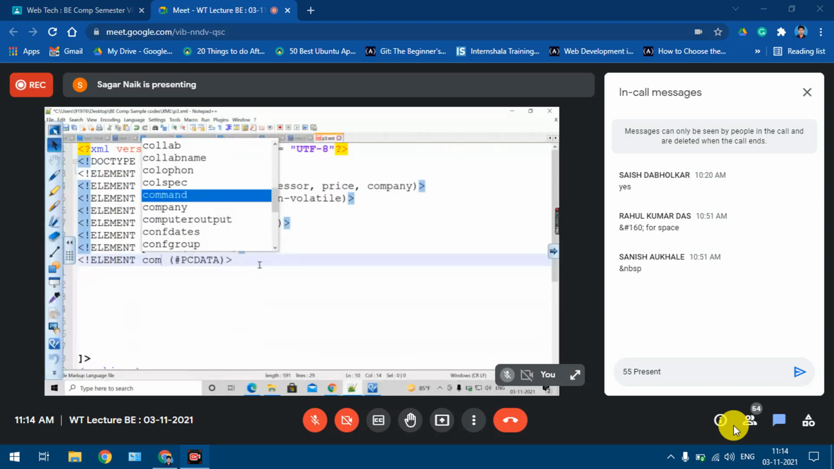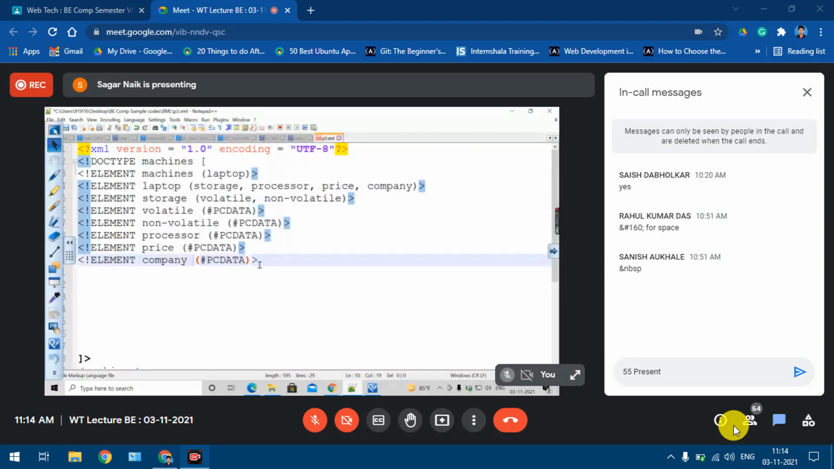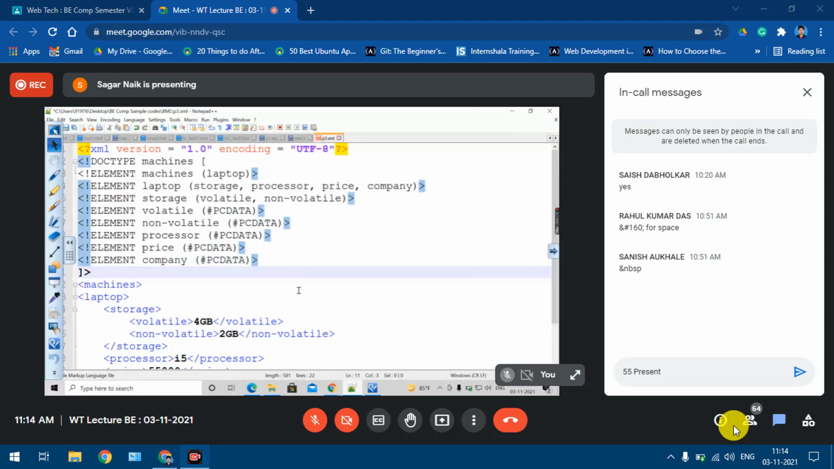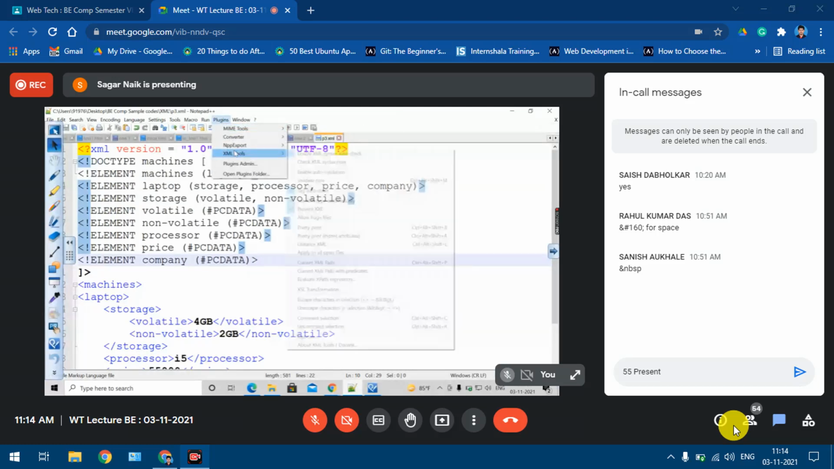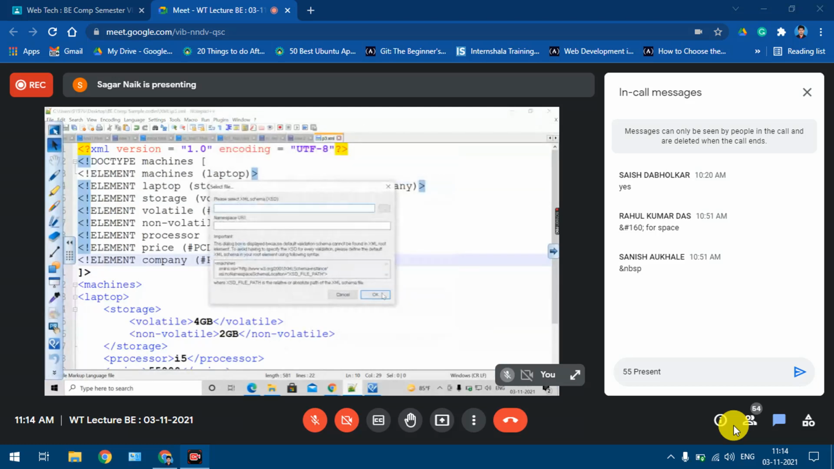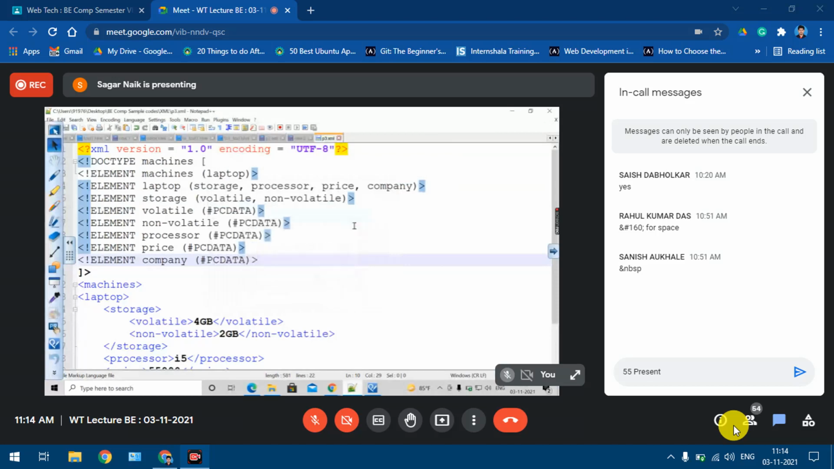Processor, price, and company. Understood? Yes or no? And then I'll close this thing. Fine. I hope you understood this part. Okay. So once you enter into a particular element, you have to finish off that element. Understood? Then go to this element, and this element. So if I validate this, I will continue with this. It's validating.